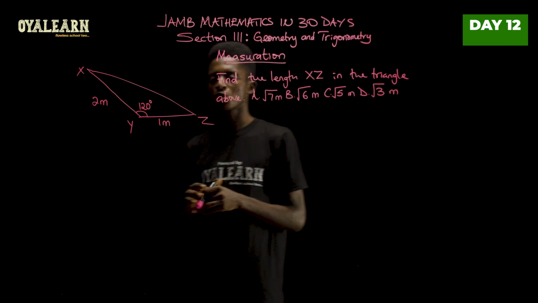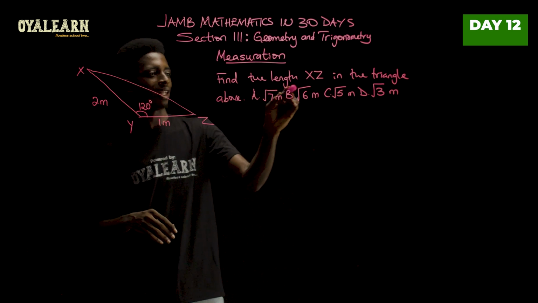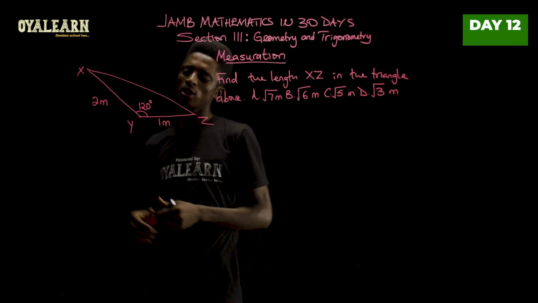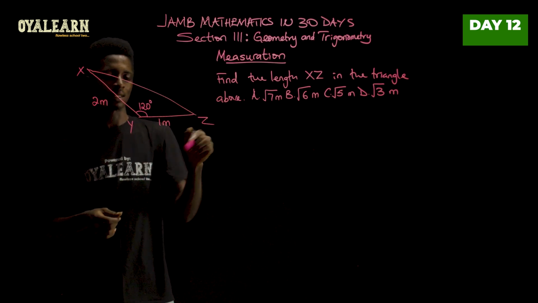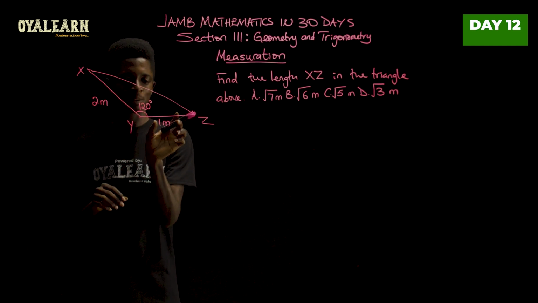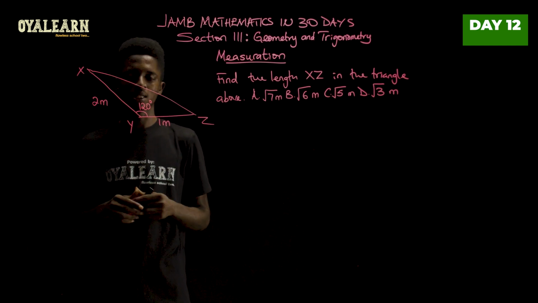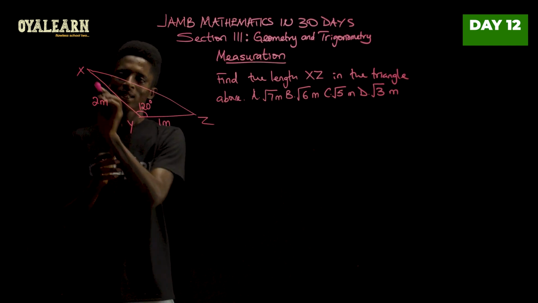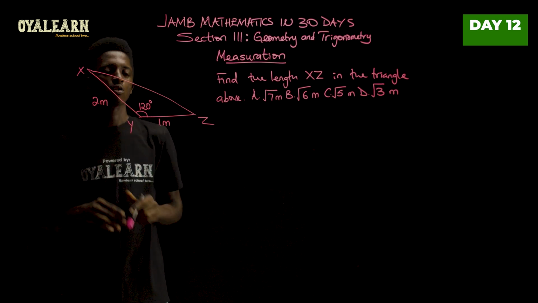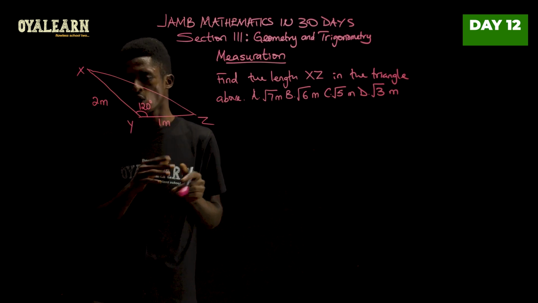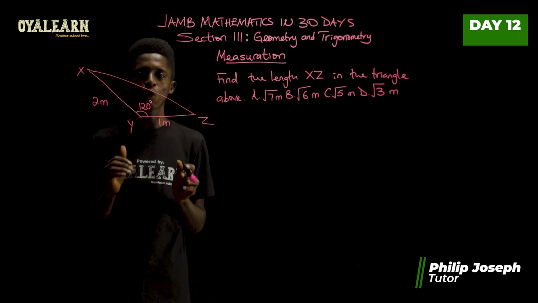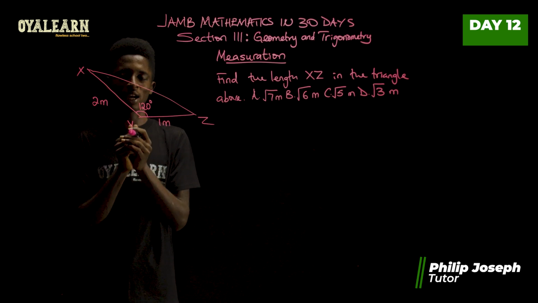Let's take a look at this question that asks us to find the length XZ in the triangle above. When we look at this triangle XYZ, we can see that it has one side length being 1 meter, the other being 2 meters, and we know for a fact that this third is going to be longer than 2 as well as longer than 1. So we can see that the three sides of this triangle do not have equal length. So we are looking at a scalene triangle.